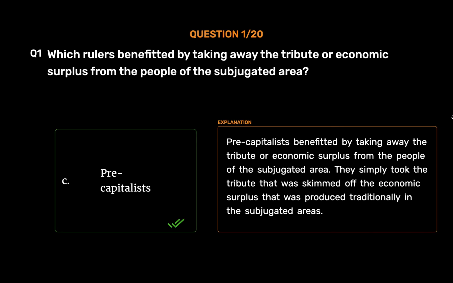Pre-capitalists. Pre-capitalists benefited by taking away the tribute or economic surplus from the people of the subjugated area. They simply took the tribute that was skimmed off the economic surplus that was produced traditionally in the subjugated areas.